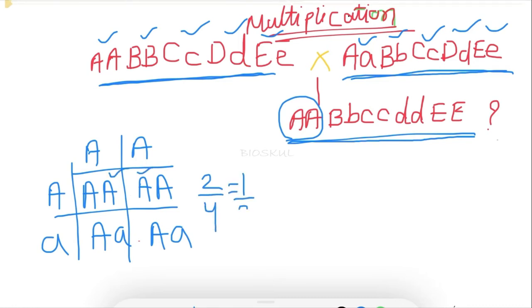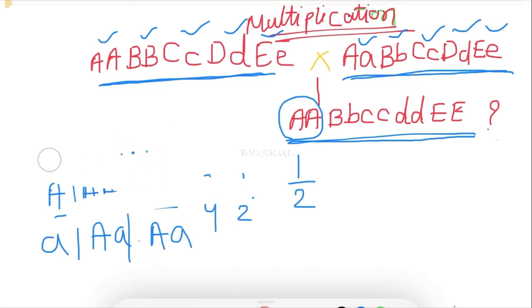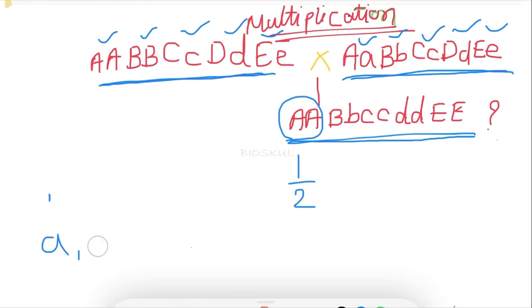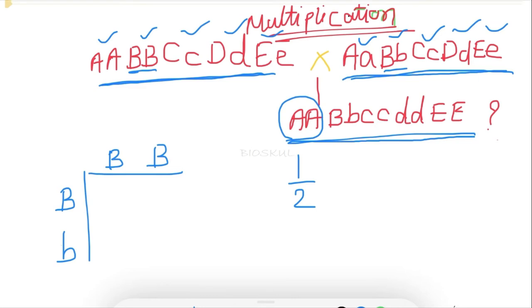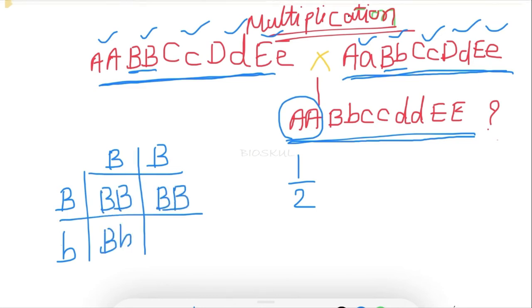Because here it is 2 out of 4, or we can say it is half, right? Similar way, we will solve for B. Okay, so in one parent, it is capital B, and the other parent has capital B and small b. Let's cross them. So you can see we'll get capital B, capital B, capital B, capital B, capital B, small b, capital B, small b.